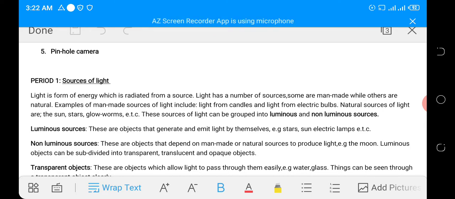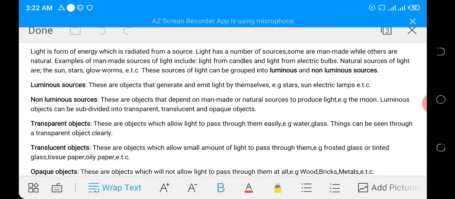That is, they cannot generate or emit light by themselves. They can only produce the light that they reflect from another source. For example, the moon. The moon does not produce its own light. The light we see from the moon is a result of reflection of the light from the sun. So the moon is a non-luminous source of light.